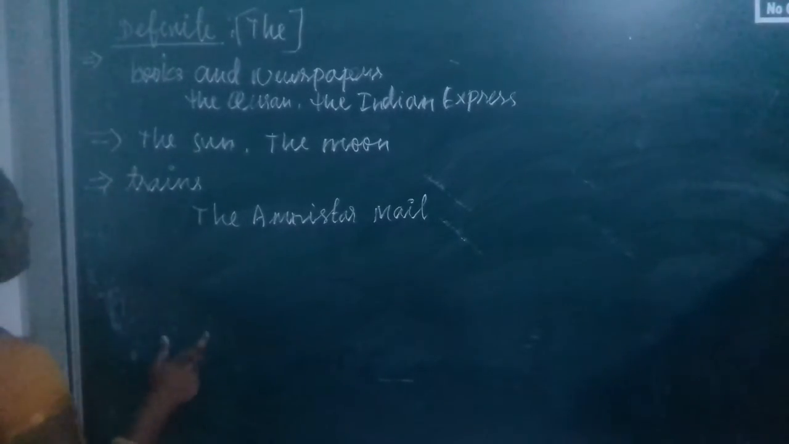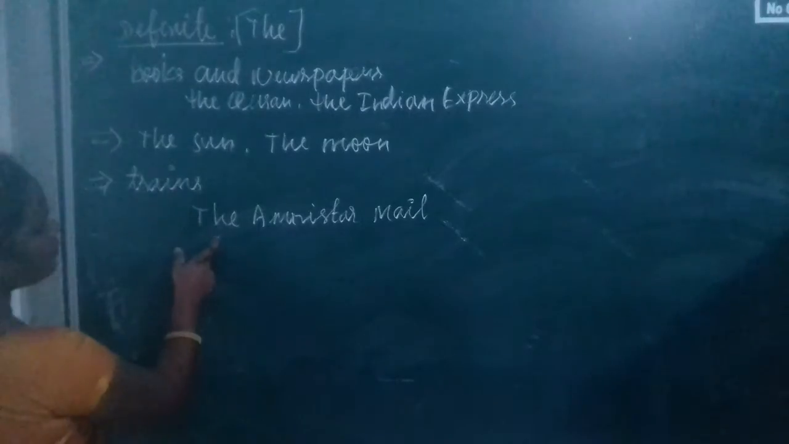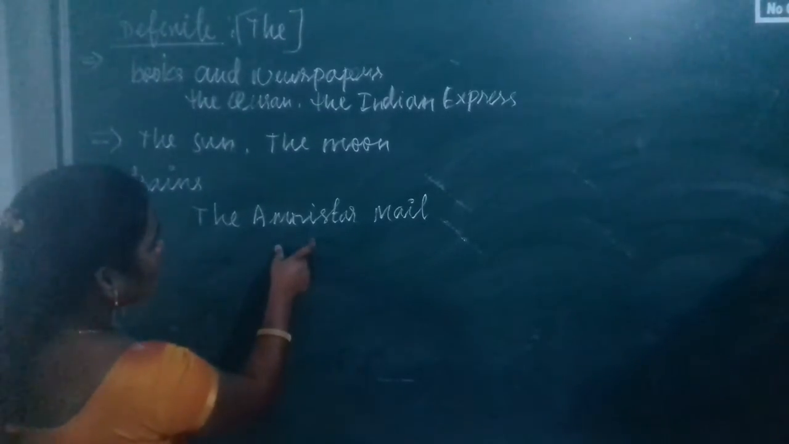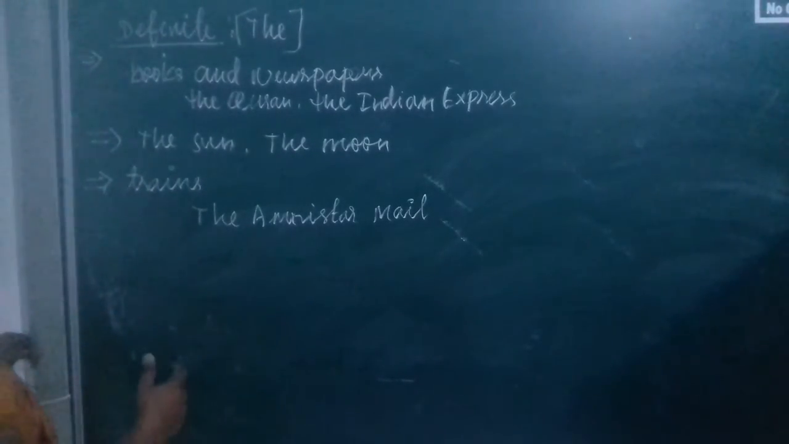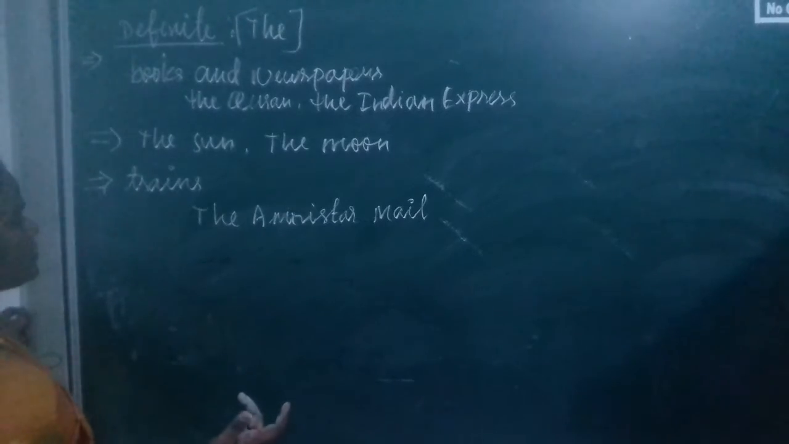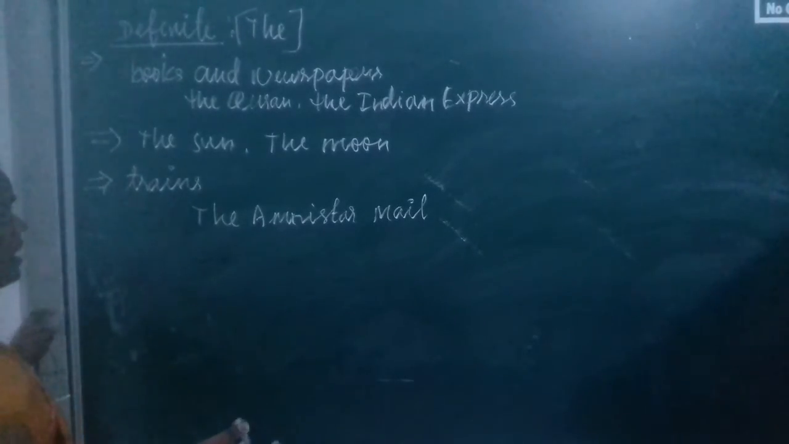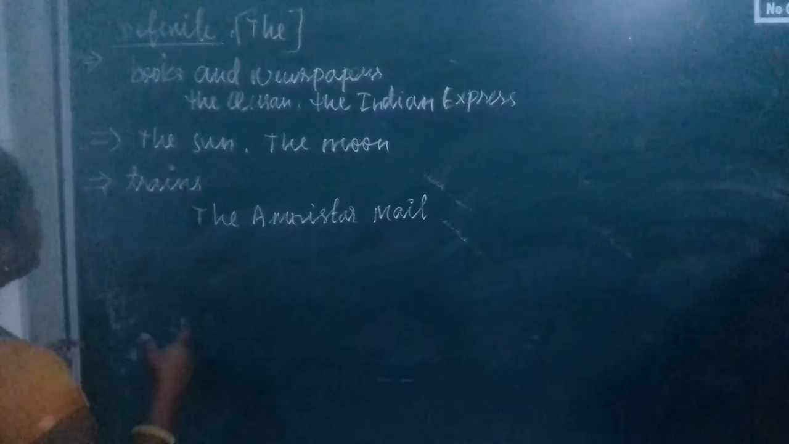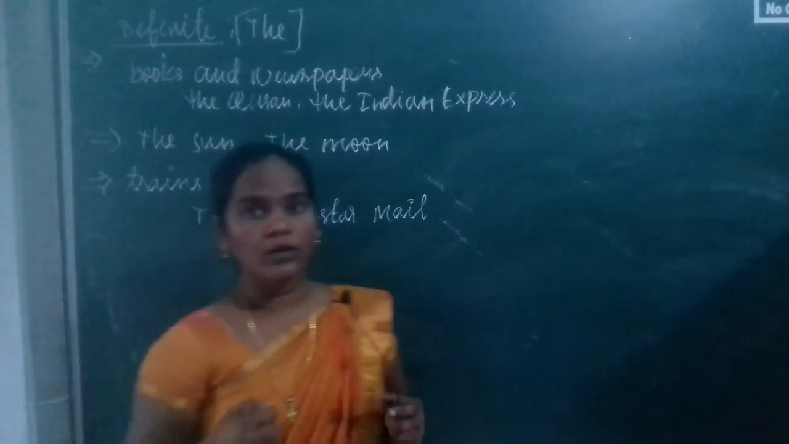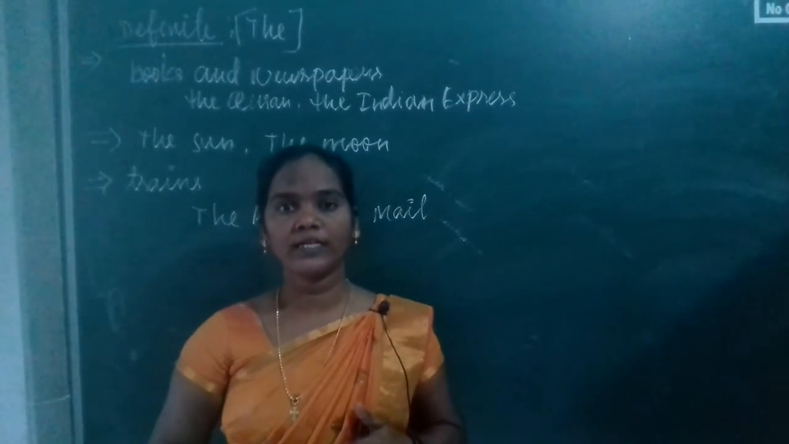Next we use "the" with trains. For example, the Amritsar Mail, the Kaya Express, the Sangamitra, like that. I hope you understand how to use the definite article "the".